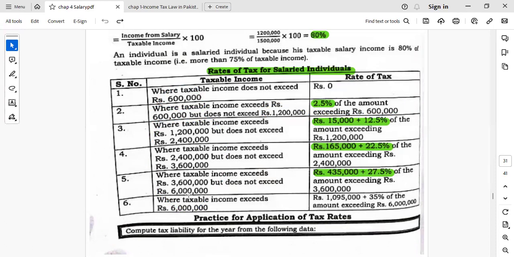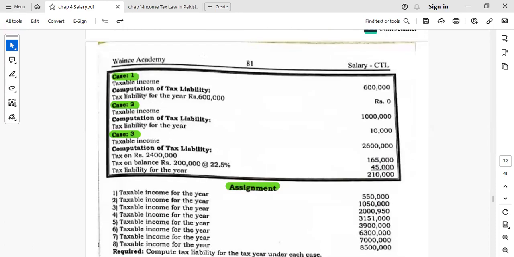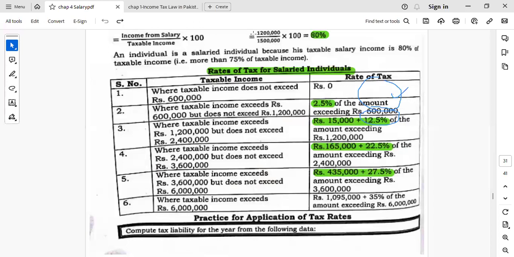Let's take the example. If your income is 600,000, zero tax. If your income is 1 million, then let's see the slab rate. So in 1 million, you basically lie here.